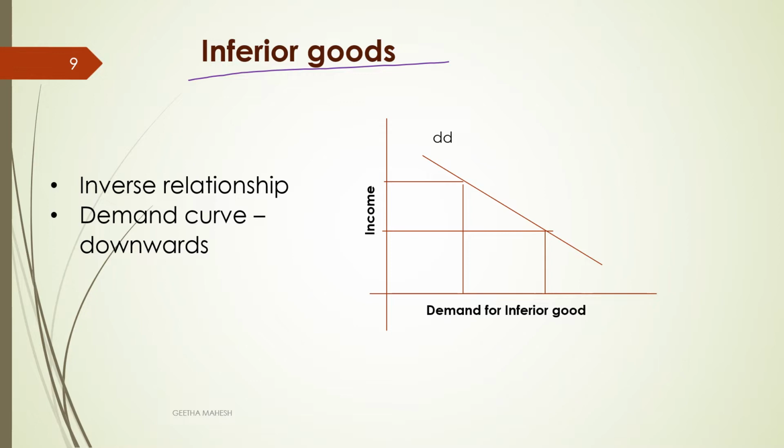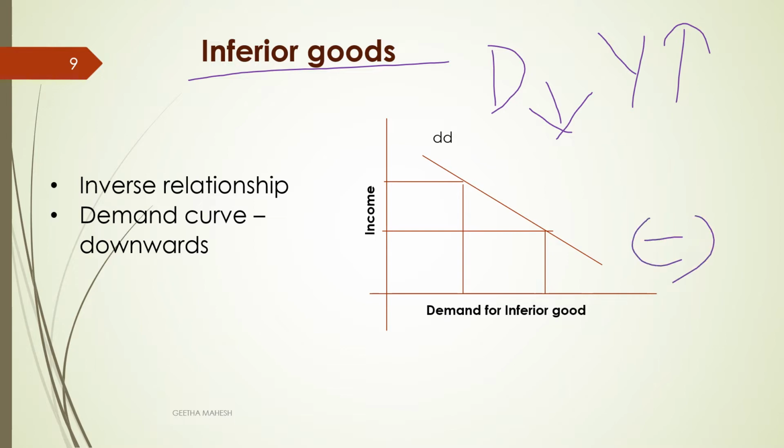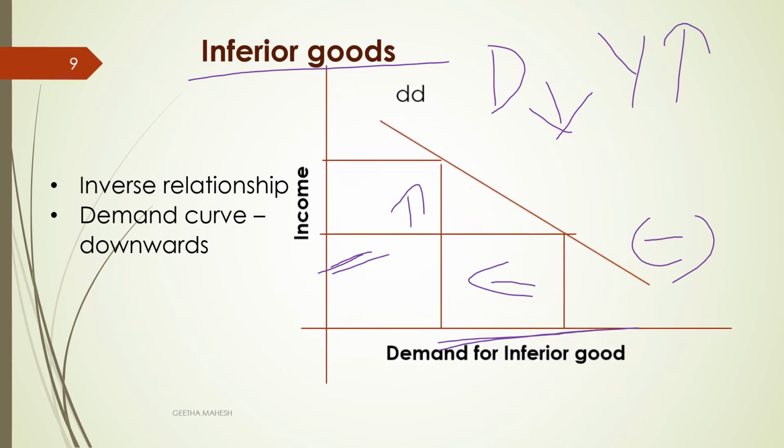Next one is inferior goods. Inferior goods are those goods whose demand decreases when income of a consumer increases. So there is an inverse relation or negative relationship between income of a consumer and demand for inferior goods. When income of a consumer increases, demand for inferior goods decreases. So there is a negative slope. You can observe the demand curve slopes downwards.